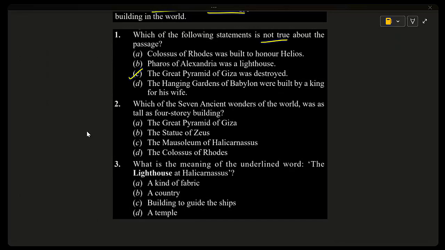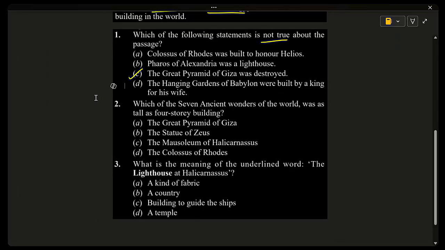Option B, Pharos of Alexandria was a lighthouse. True, it is directly stated in the passage. Option D, the Hanging Gardens of Babylon were built by a king for his wife. That is also true. It's clearly mentioned in the passage. For not true questions, always find the statement that contradicts the passage.